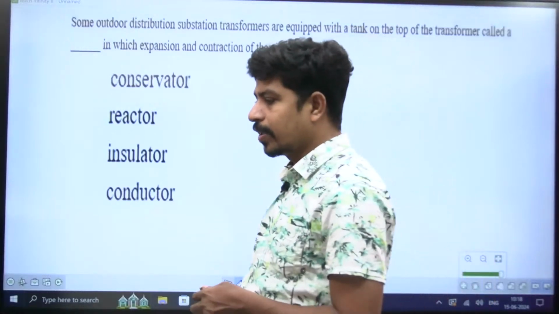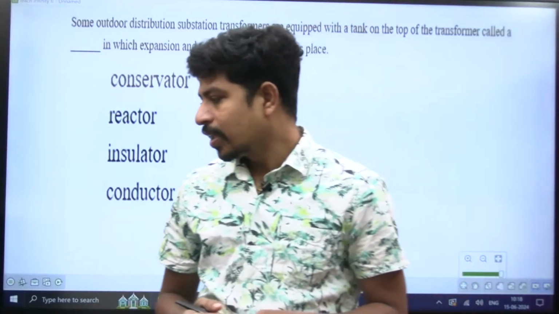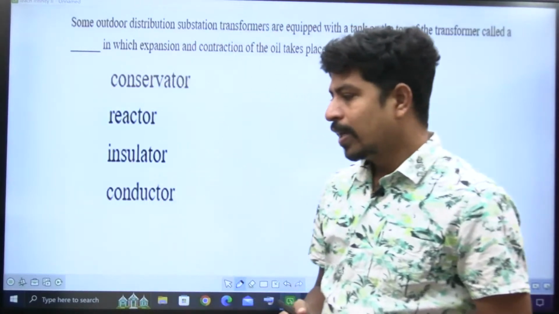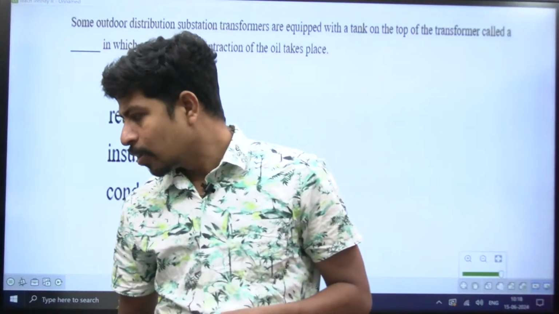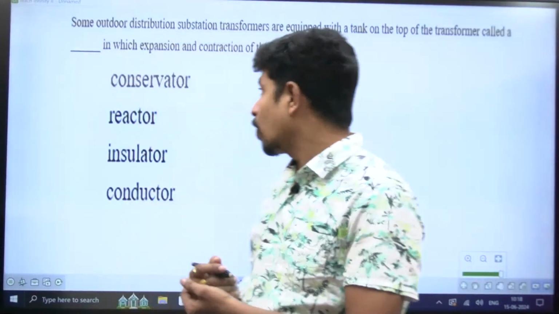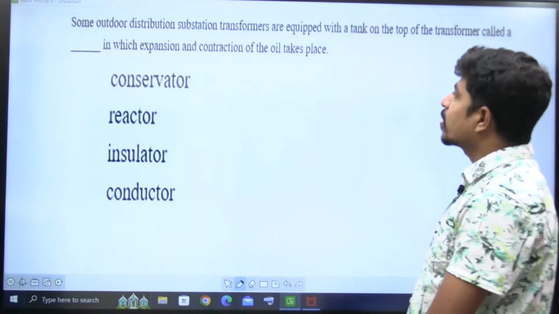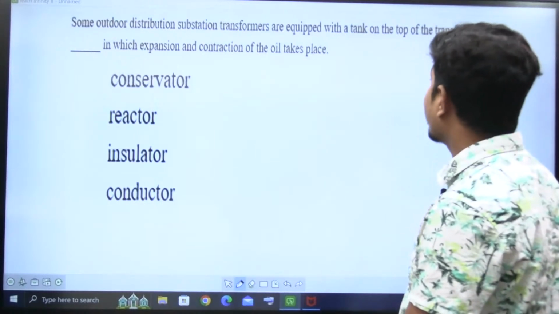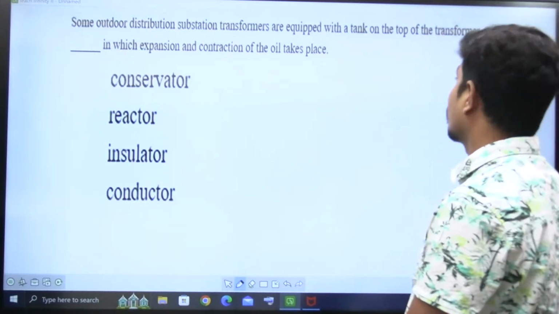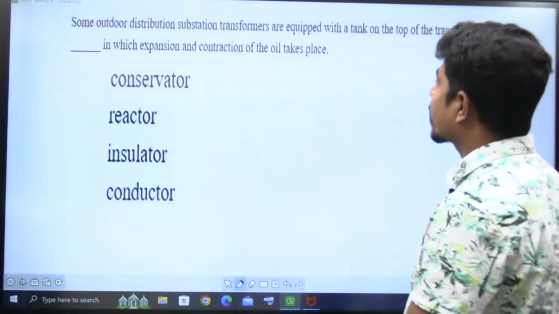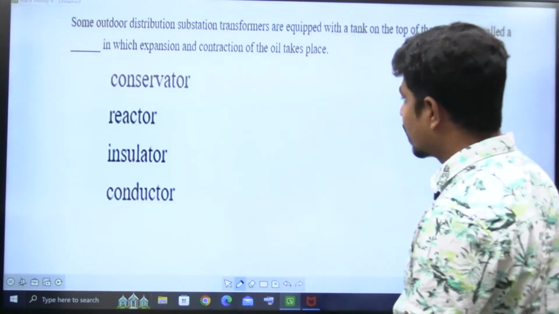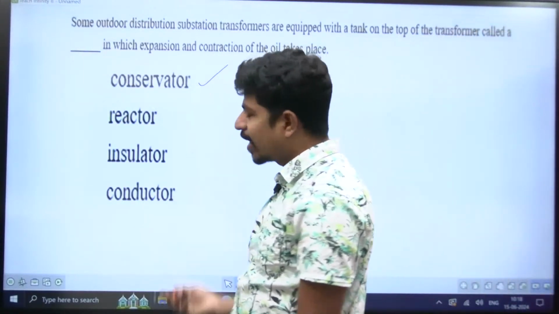Observe here. Somebody answered it. Harika already answered the question, and Mr. Navlesh Kumar also answered. Some outdoor distribution substation transformers are equipped with a tank on the top of the transformer called dash, in which expansion and contraction of the oil takes place. Conservator tank it is. Direct question.